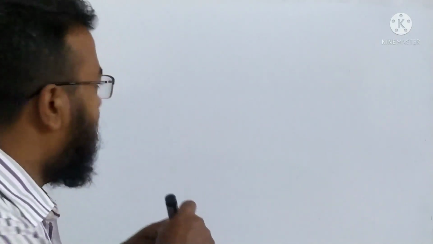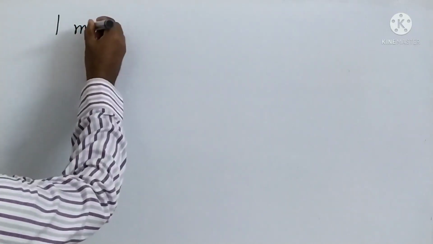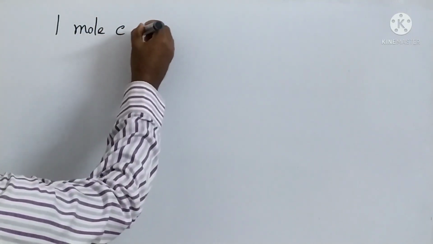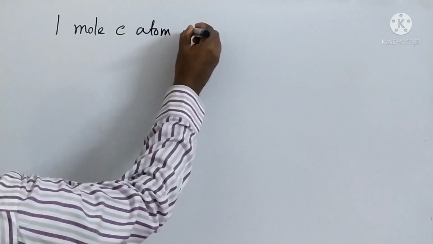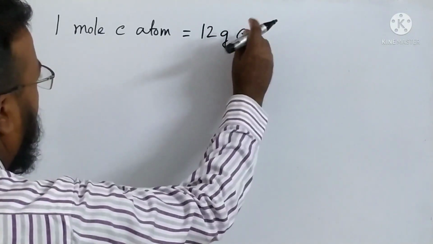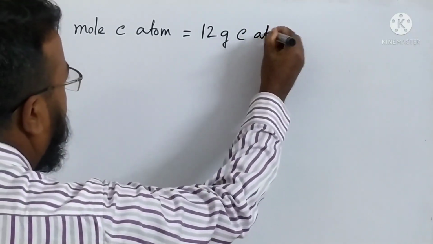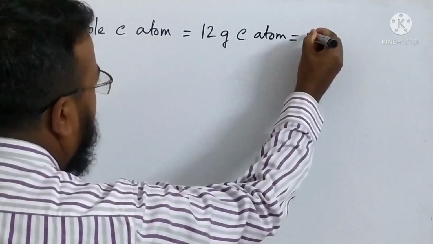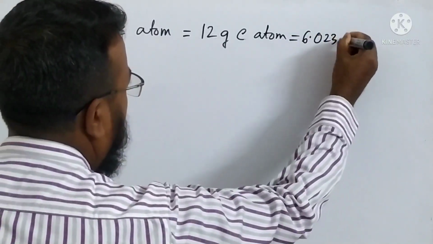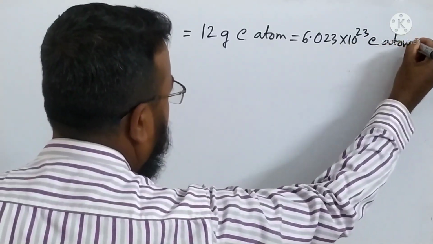Okay, now I will explain Avogadro number and mole by giving some examples. Okay, let us see the board. 1 mole carbon atom equals 12 gram carbon atom equals 6.023 into 10 to the power 23 carbon atoms.